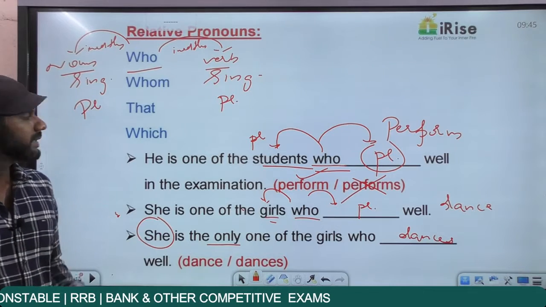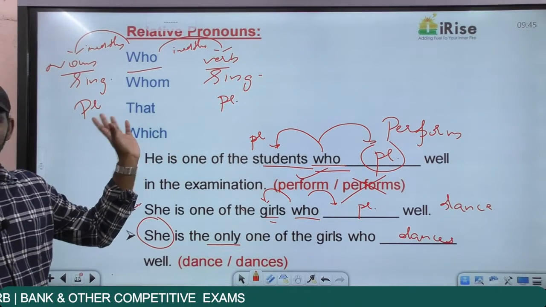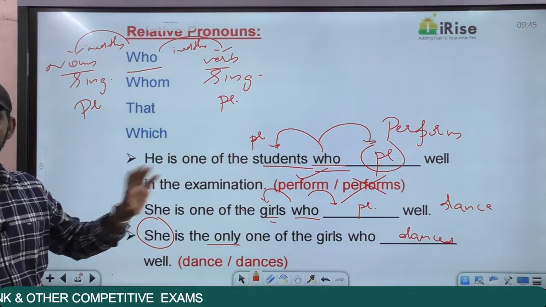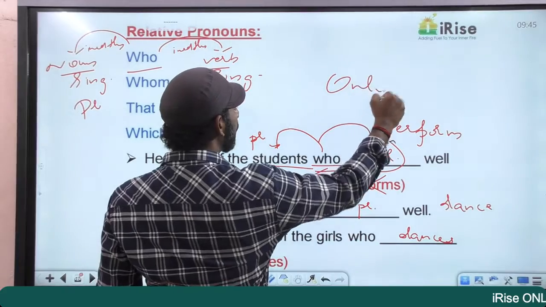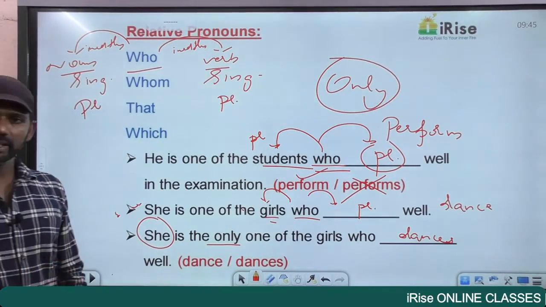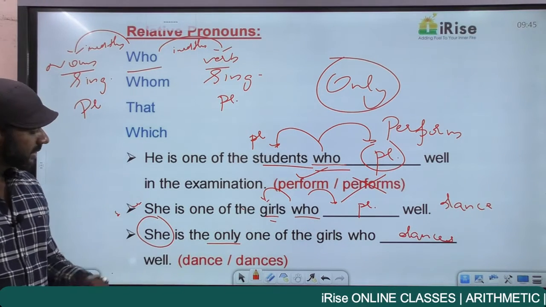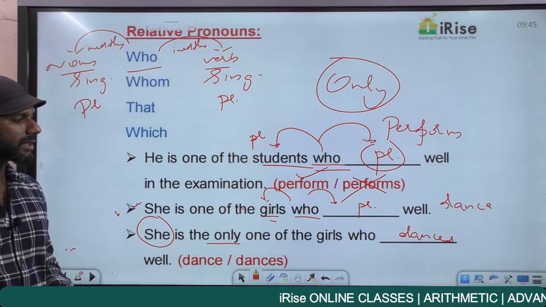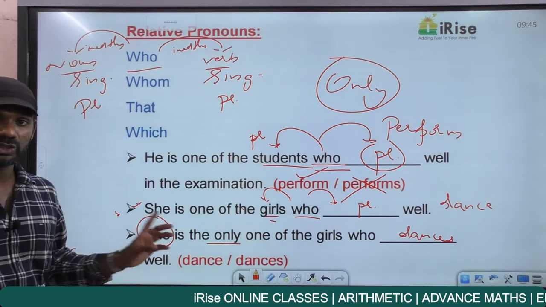Now, as I told you, when you find relative pronouns, focus on this rule: the noun that comes immediately before them, the verb that comes immediately after. But there is an exception when the word only comes in the sentence. Like this statement: she is the only one of the girls who dances well means only one girl dances well, and that is she.